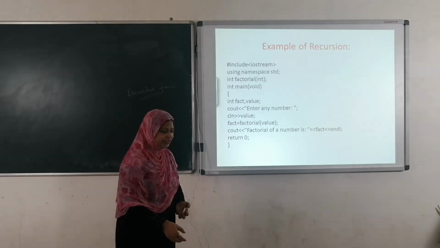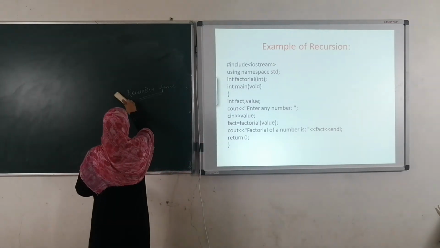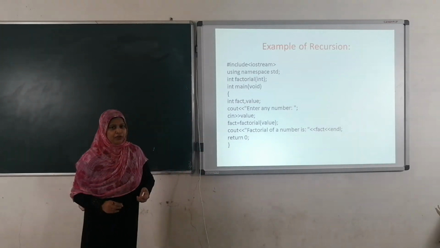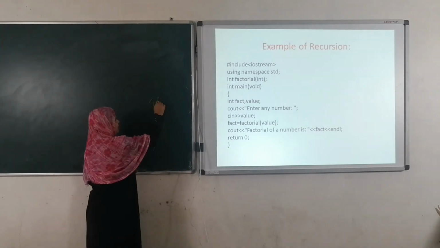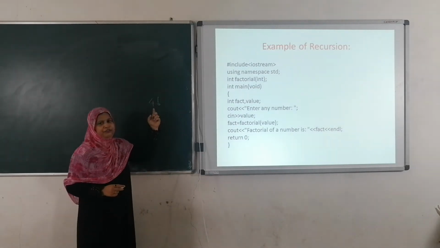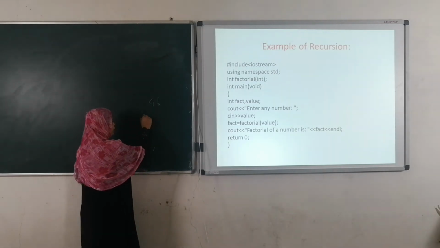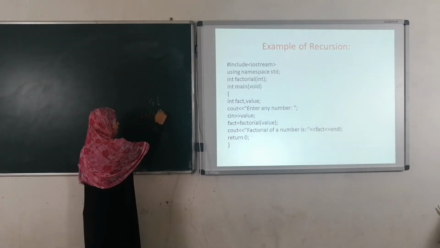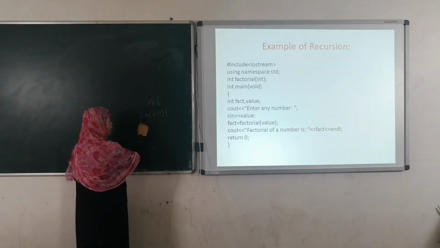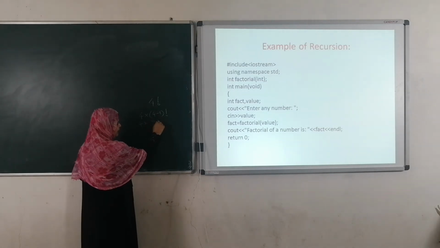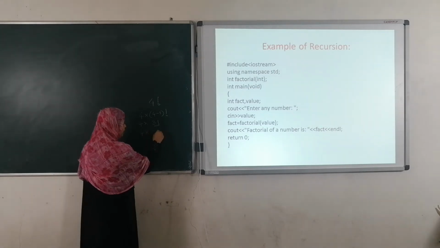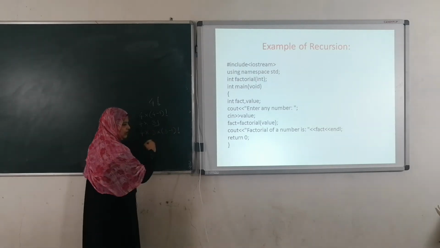See here, an example of recursion: factorial of a given number. What do you mean by factorial of a given number? For example, I want to find the factorial of 4. 4 into (4 minus 1) factorial. What is 4 minus 1 factorial? 3 factorial, so 4 into 3 into (3 minus 1) factorial.